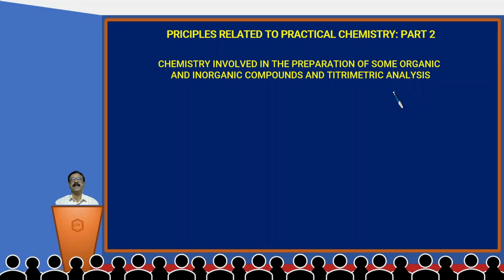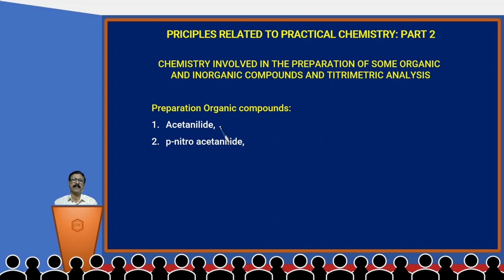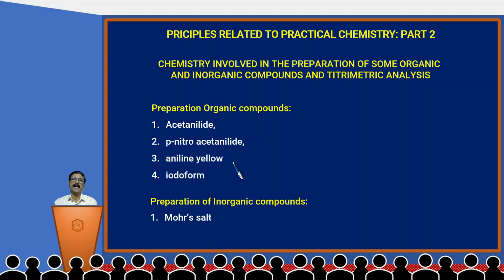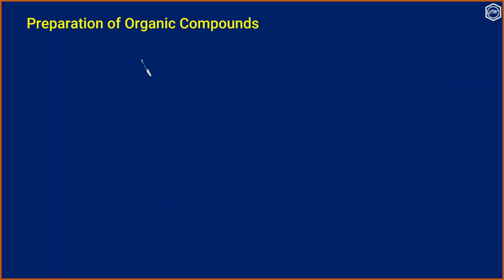And in this unit, we study the chemistry involved in the preparation of some organic and inorganic compounds and a titrimetric analysis. The following organic compounds we have to consider: 1 acetanilide, 2 paranitroacetanilide, 3 aniline yellow, and 4 iodoform. The inorganic compounds we have to study are the preparation of Mohr's salt and the preparation of potash alum.